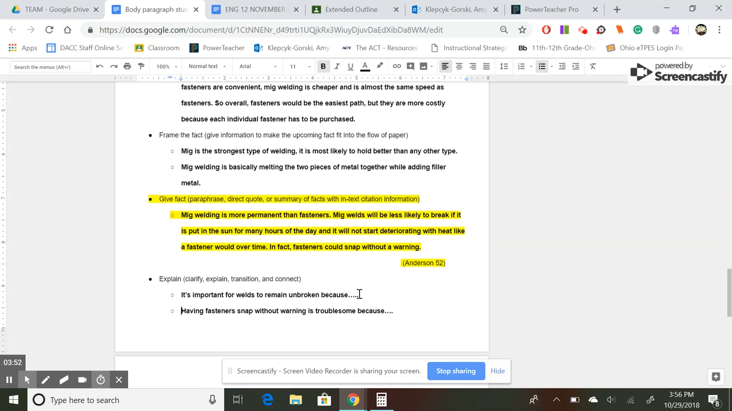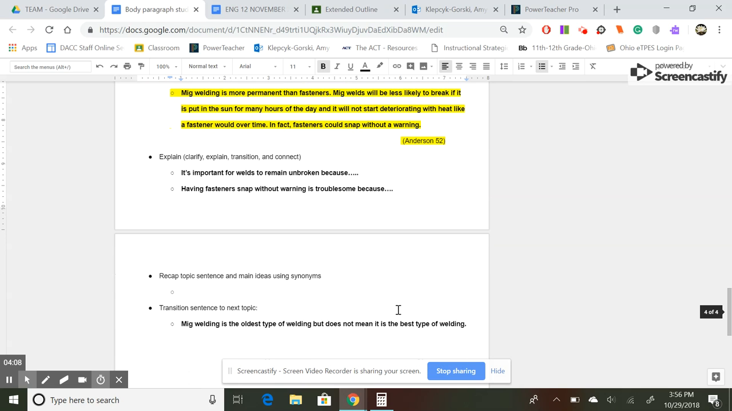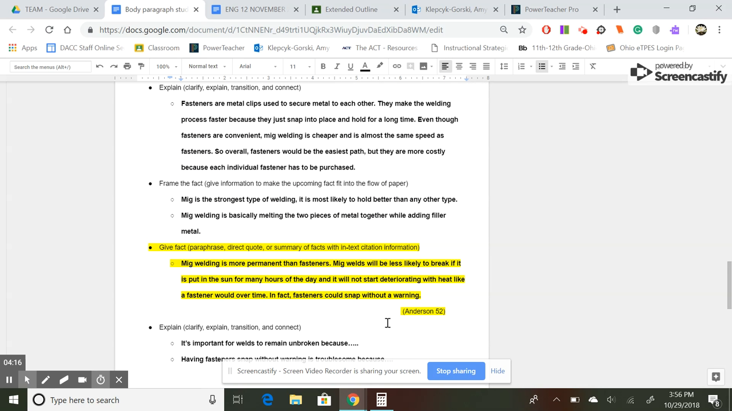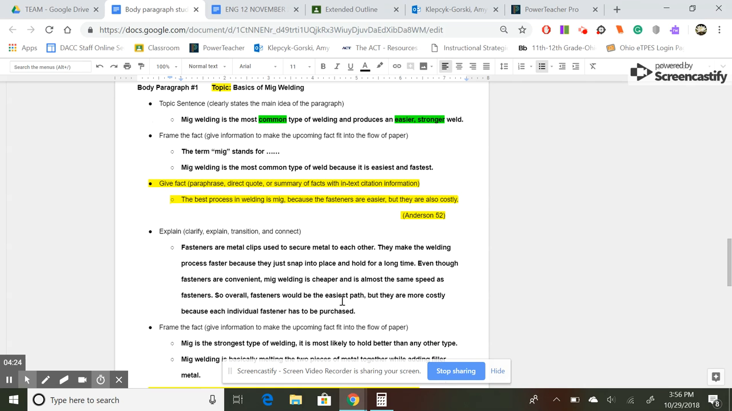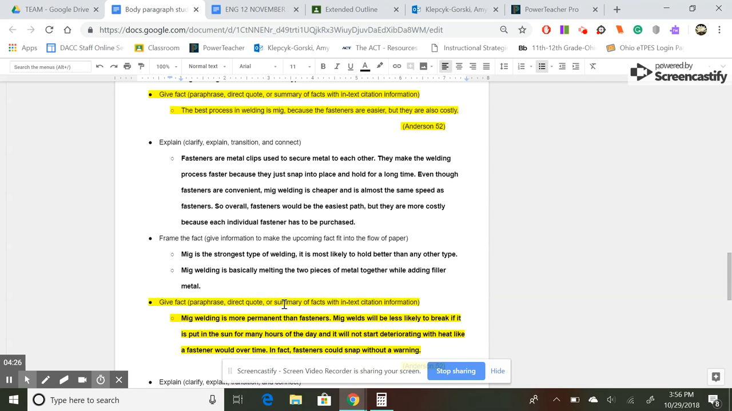Another warrant that you could provide here, having fasteners snap without warning, and explain why it's so troublesome. Why is it such a problem? To me, that seems rather simple. Just get another one. But I don't have that background information, so I want more explanation there. And then there's just kind of a recap of those main ideas, and then they're moving on to their next topic down here. So this one starts with welding is the most common because it's easier and stronger. They do seem to prove both of those things with their evidence, but more importantly, their explanations.